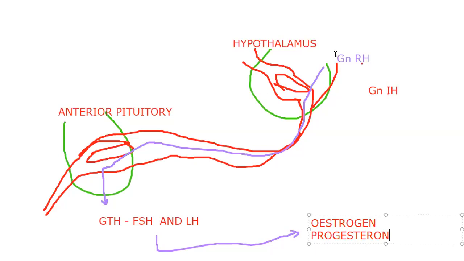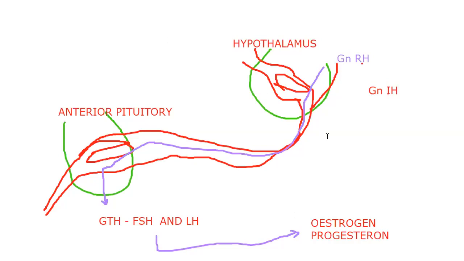So what is the question here? Gonadotropin releasing hormone influences these hormones, and gonadotropin hormones influence this hormone. Direct options you'll find here are estrogen and progesterone. How do you need to understand?